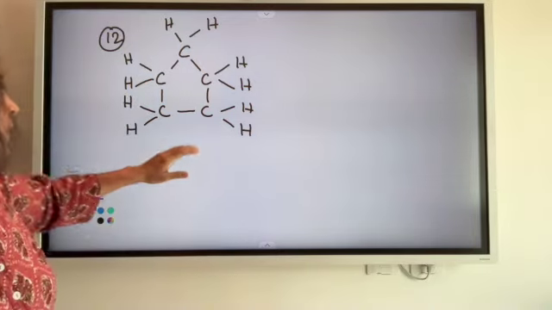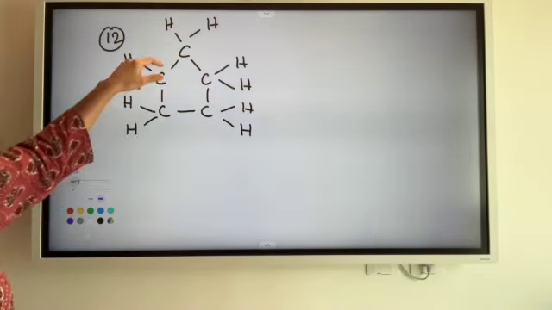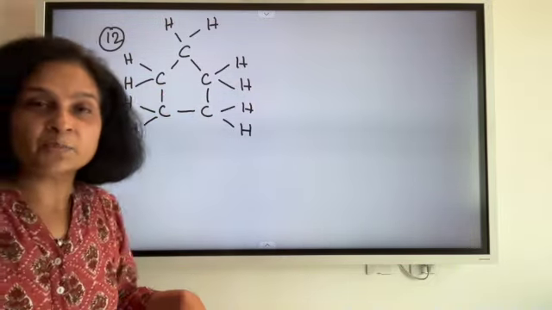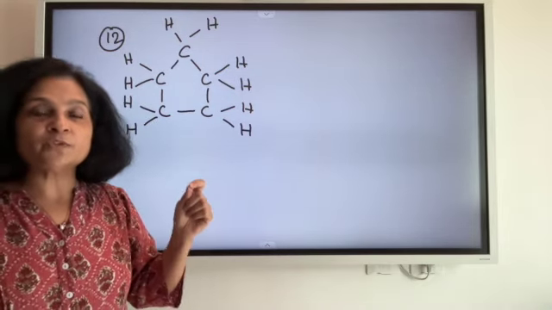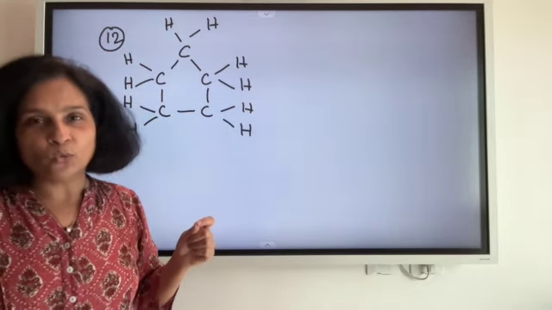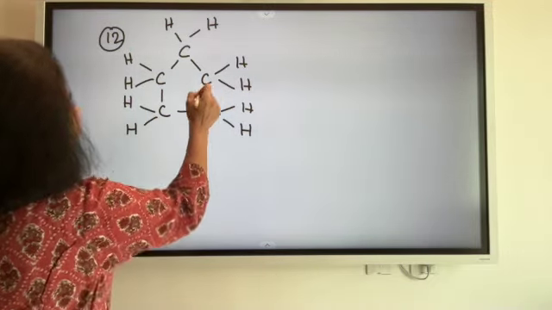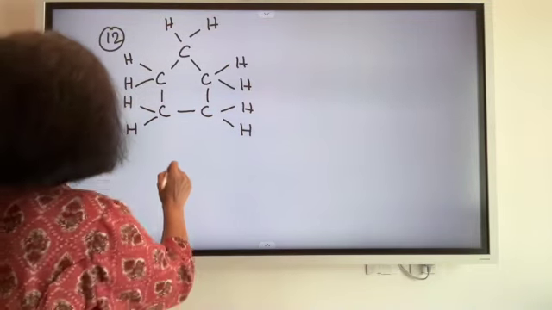Yes? Alright. Now moving on to this. So we have a cyclic arrangement here. So what is this? What is this ring representing? Whenever there is a ring, there is a prefix which we use. It is a cyclo. It is a cyclo. And what cyclo is this? 1 2 3 4 5 carbons. So it is a cyclopentane.